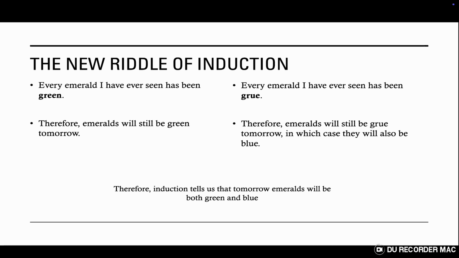The reason it's called the new riddle of induction is because the existence of GRU causes lots of problems for induction. If I work in an emerald mine and find that every single emerald I've ever found is green, it's natural to think, through induction, that every emerald tomorrow will also be green. However, it's also true that every emerald I've ever found has been GRU, and so it stands that they should still be GRU tomorrow, in which case they would be blue. This leads to the conclusion that tomorrow, emeralds, and everything else green for that matter, will be both green and blue at the same time, a clear contradiction. Therefore, induction as we know it has a big problem.